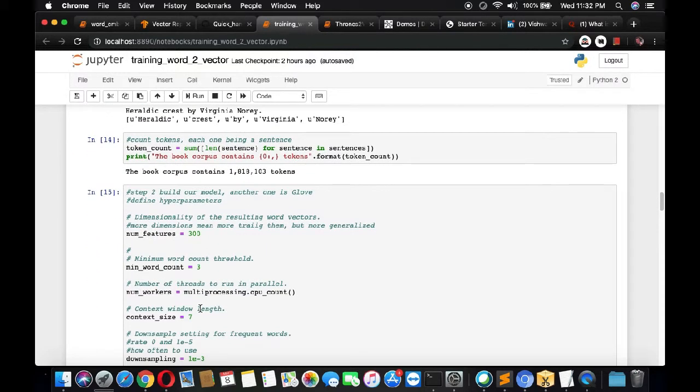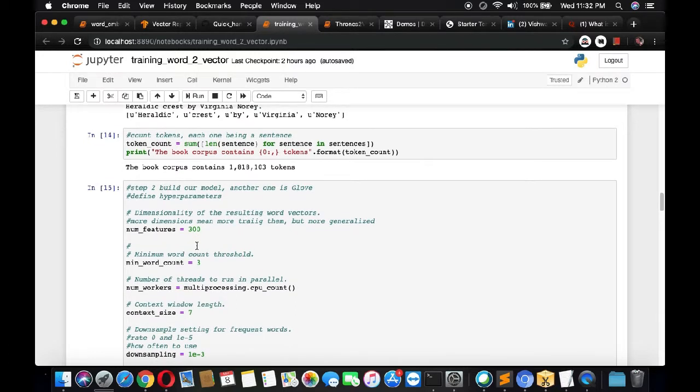Okay, so now we have to define the model. We have to build the model. So these are the hyperparameters of the model. First, the number of features. As in the previous video, we discussed the number of features that we can use to define a vector for a word, like 50 dimensional, 100 dimensional, 300 dimensional. The more dimensions, the more accurate it will be. So here we are using 300 dimensional.